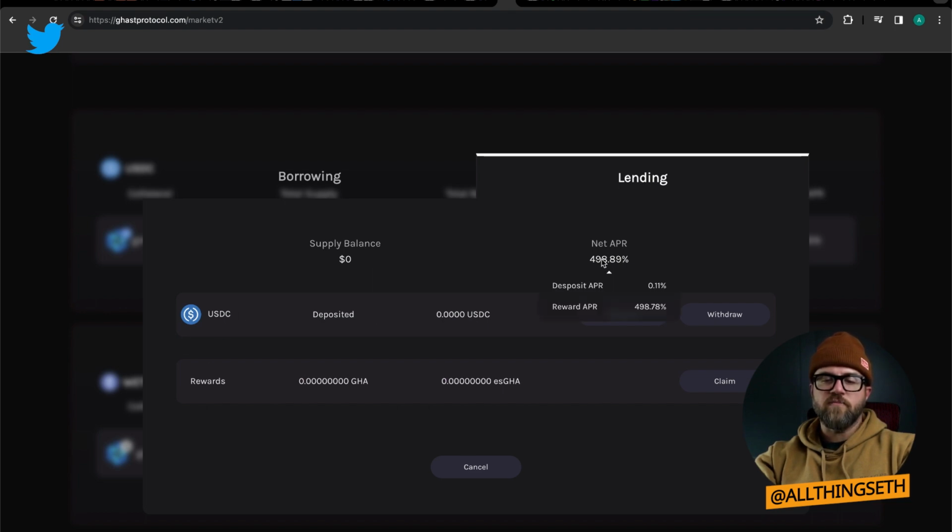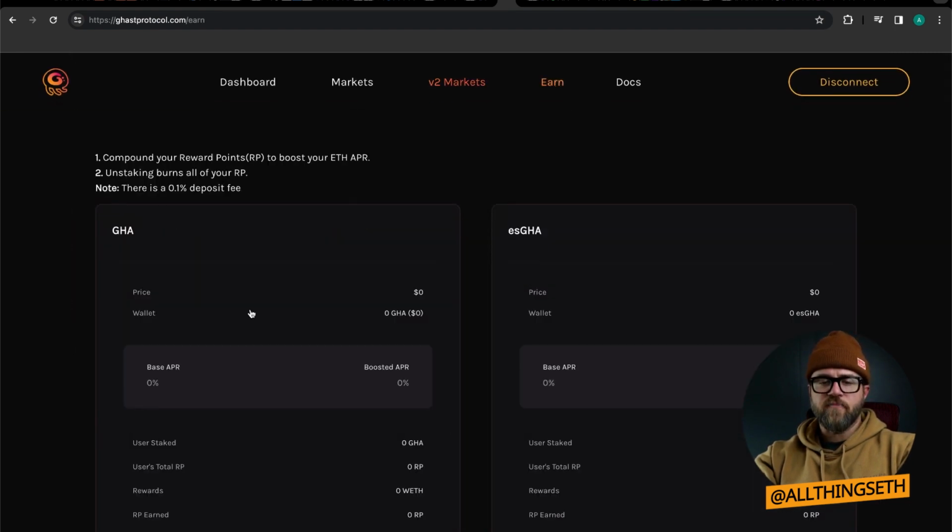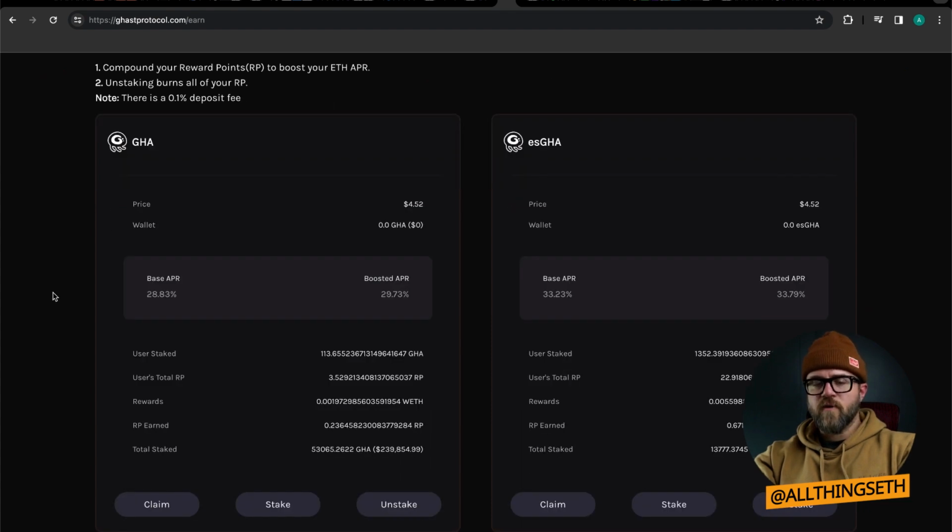Now that is going to be in Ghast rewards, so you are going to get rewards based in GA and ESGA both. If you'd like to, you can go ahead and dump those GA to get your USDC rewards. You'll just trade that for USDC, or you can stake that inside the protocol, and staking right now is actually pretty decent with a base APR of 28% for GA and 33% for ESGA.